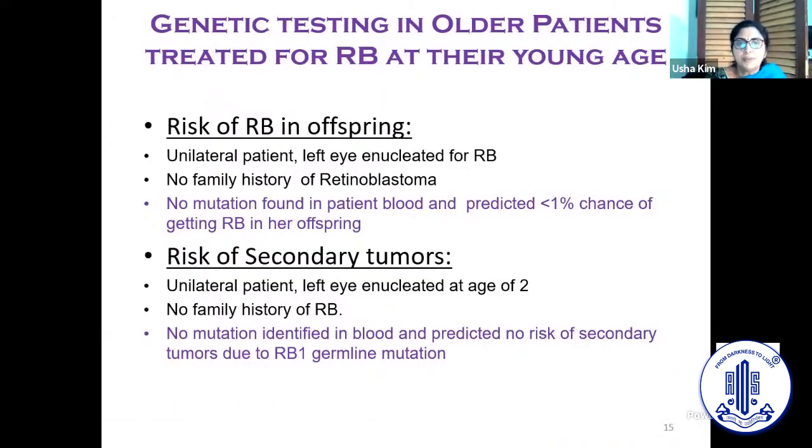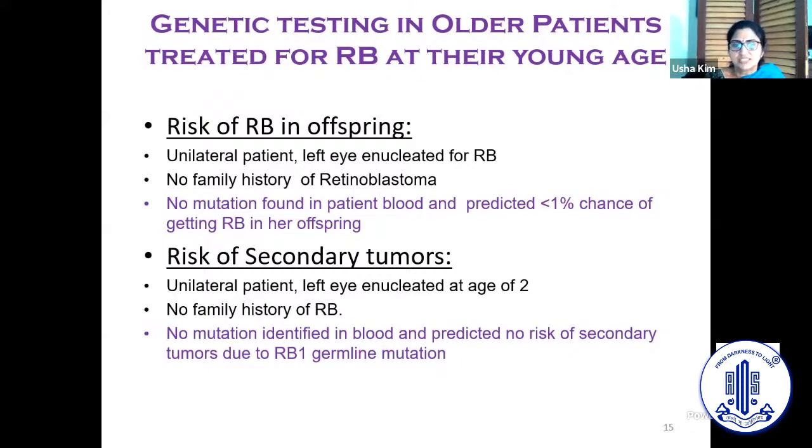Now, in the older patients, after having listened to all these patients, the younger ones who had been enucleated about 20 years ago started reporting to us, asking whether there is a risk of retinoblastoma in the offspring. This was a unilateral patient whose eye was enucleated for retinoblastoma. There was no family history and no mutation was found in the patient's blood, so we predicted a less than 1% chance of getting RB in her offspring. She got married and delivered a child who was brought to us and did not have any retinoblastoma.